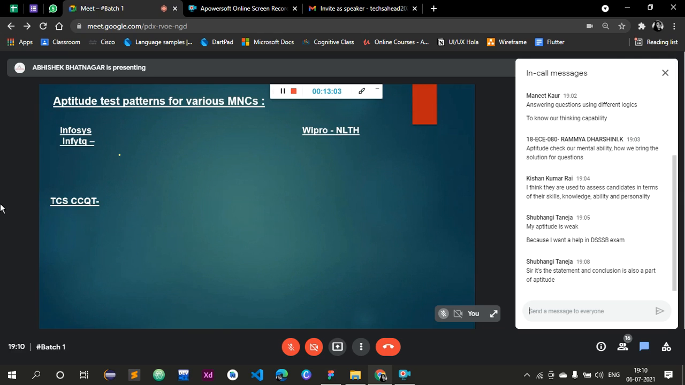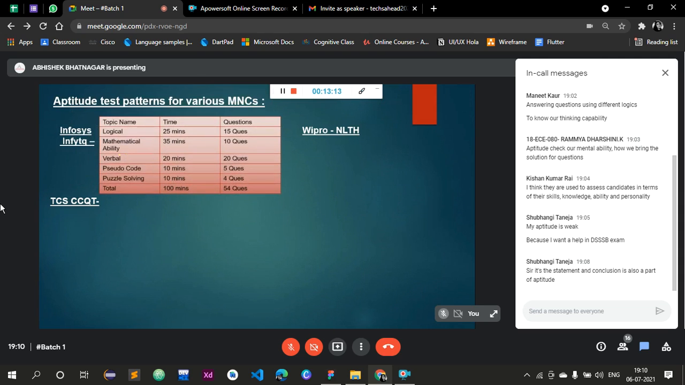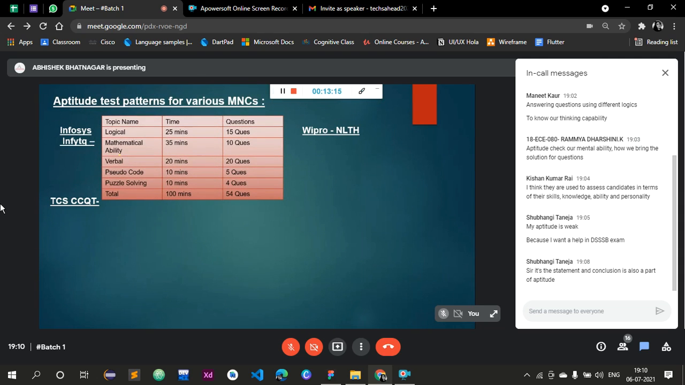Infosys, the nationalized test is called InfyTQ. TCS, the test is called CCQT. Wipro, the nationalized test is called NLTH, right? So here is the pattern of Infosys.